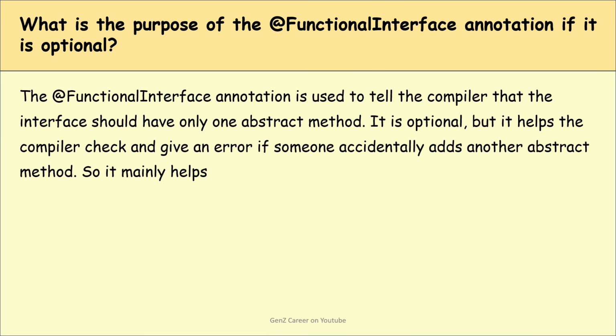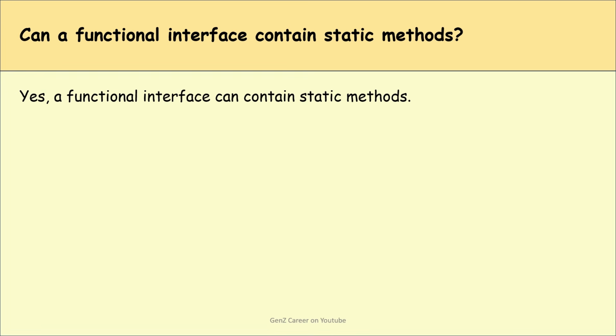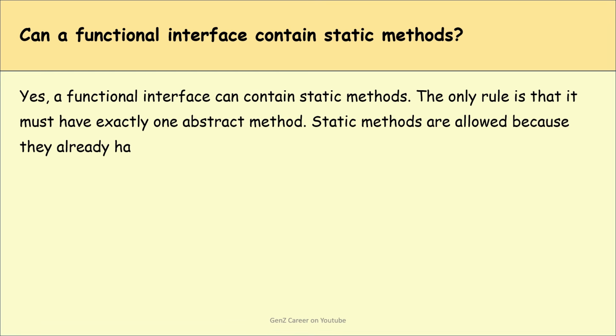Okay. Guys, next question is can a functional interface contain static methods? Yes, functional interfaces can contain static methods as we already discussed. The only rule is that it must have exactly one abstract method. Static methods are allowed because they already have an implementation.